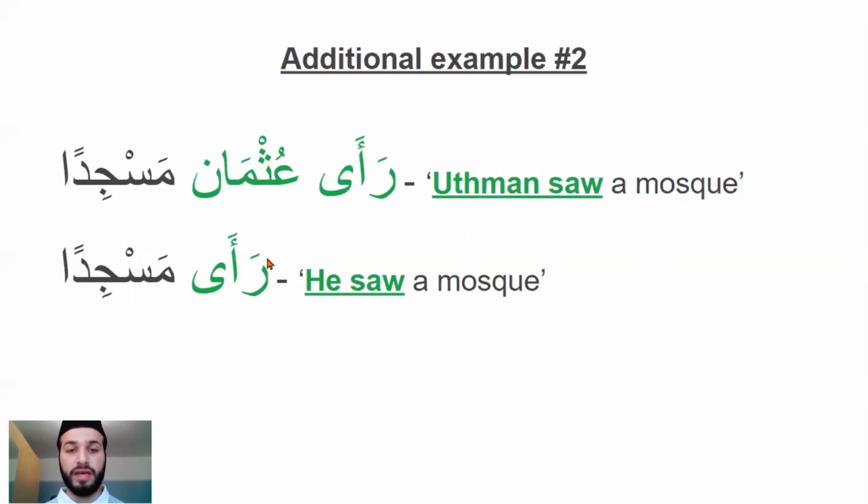He is the hidden pronoun. So Ra'a here would mean he saw. So Ra'a Uthman masjidan is Uthman saw a mosque, but Ra'a masjidan means he saw a mosque because there's no explicitly visible subject or person doing the action. You know that the subject is going to be hidden inside the verb. And that is what the hidden pronoun is in Arabic.